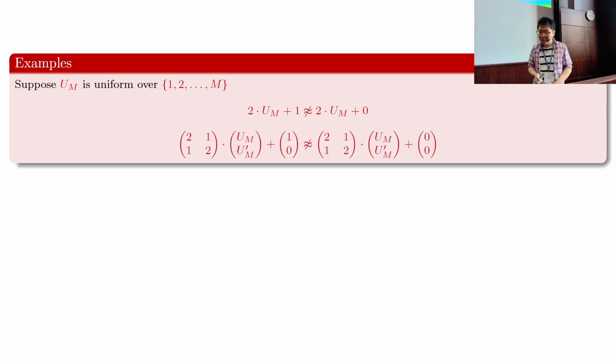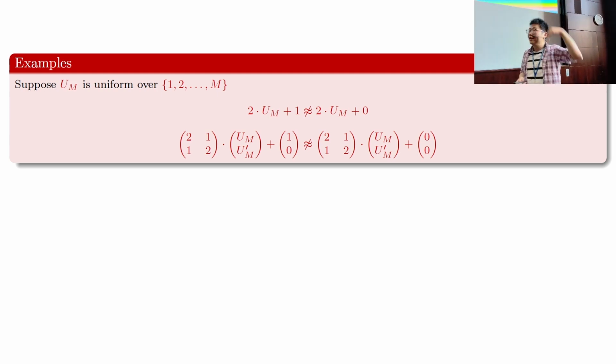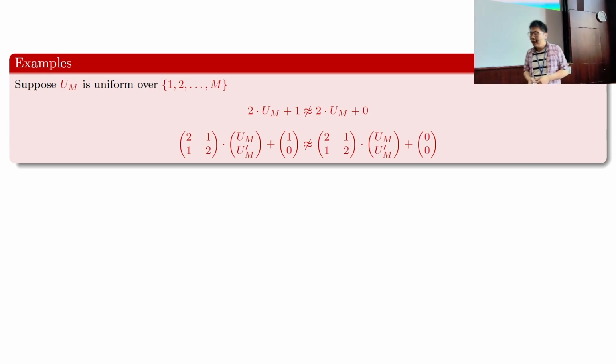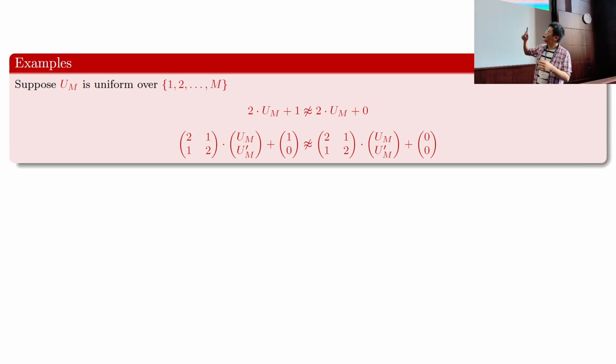Now let's go one level more complicated. Suppose I have two such masks, U_M and U_M prime, and I use a matrix, 2, 1, 1, 2, to extract random masks to mask two different vectors of secrets. On the left-hand side it is 1, 0, and on the right-hand side it is 0, 0. Is this a secure way to mask the secret? Again, my slides show that it is not, but this is harder to see than the previous one.